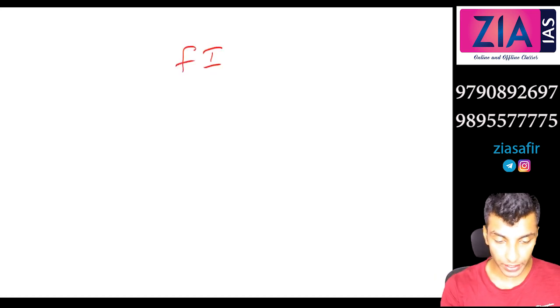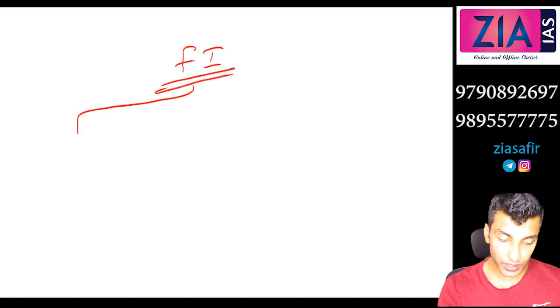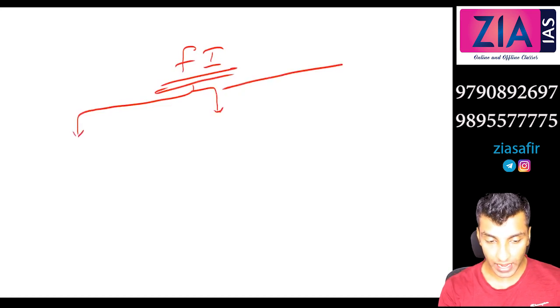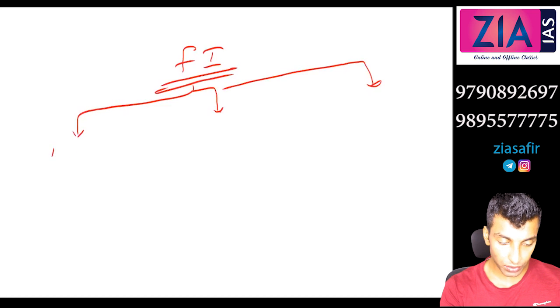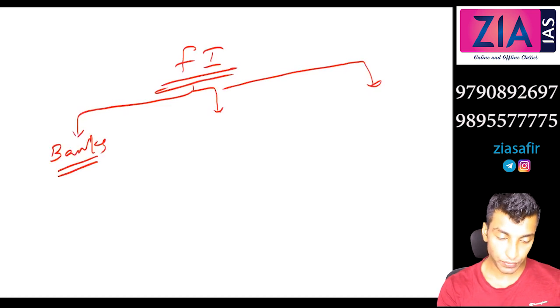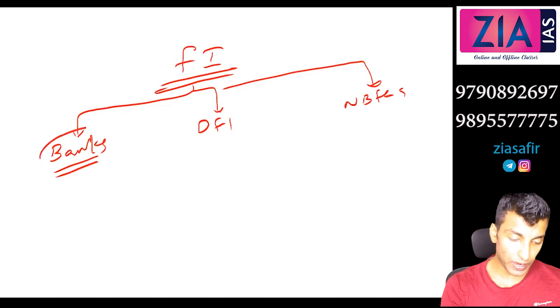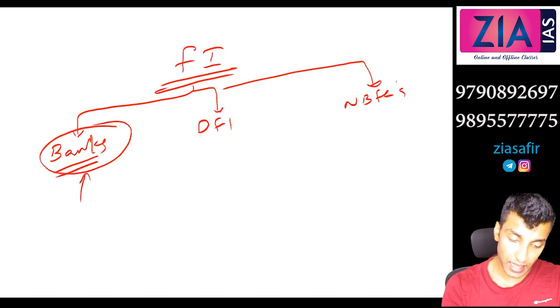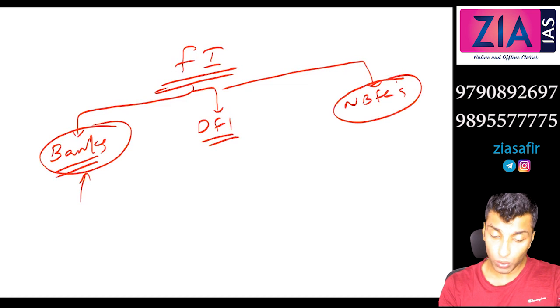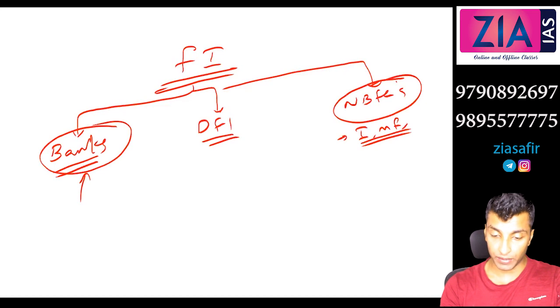So we just started off with the new module, financial institutions, right? I've told you we need to discuss this under 3 branches. We have started off with banks. Then we need to discuss DFIs, and then NBFCs. There is a unified structure you can see to an extent in banks and DFIs. But NBFCs are altogether different products, like insurance and mutual funds. We will discuss Islamic banking, venture capital, everything under NBFCs.